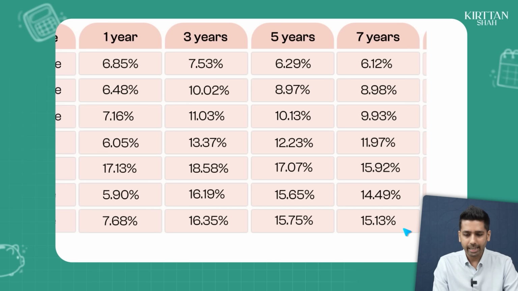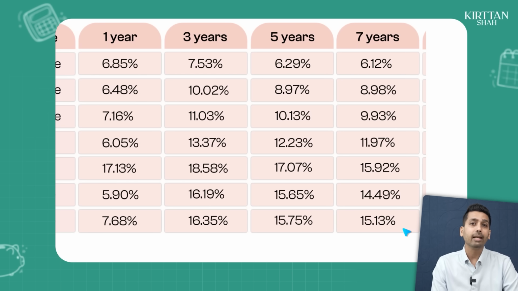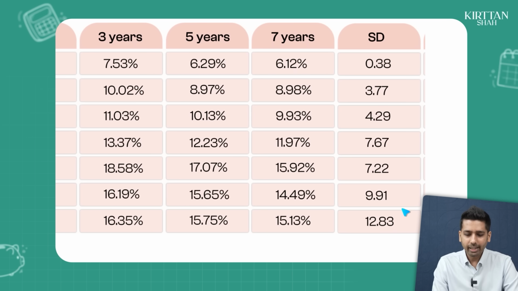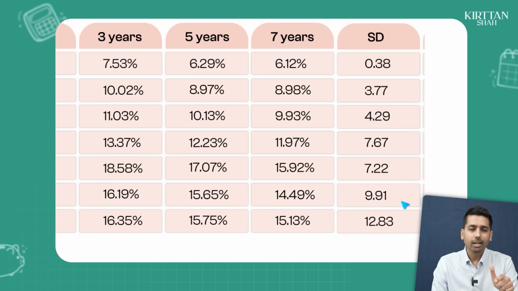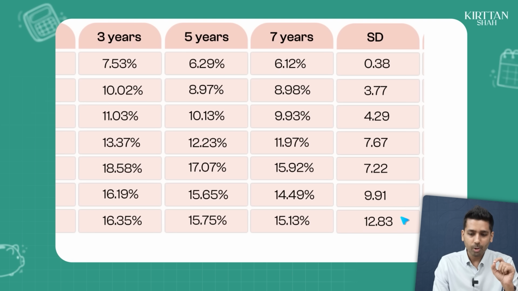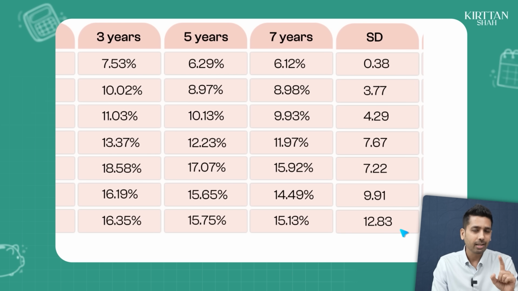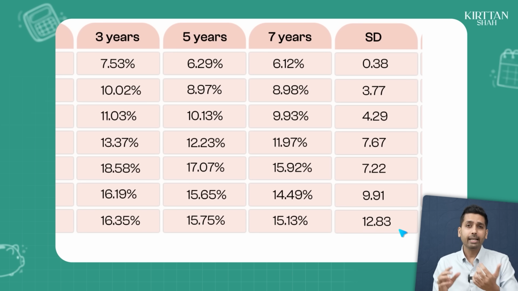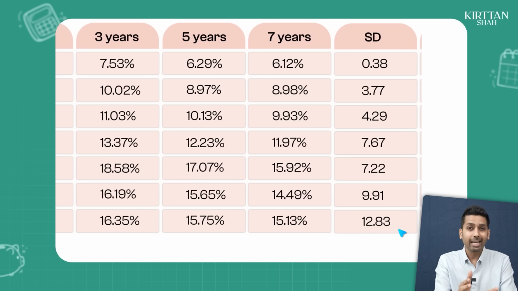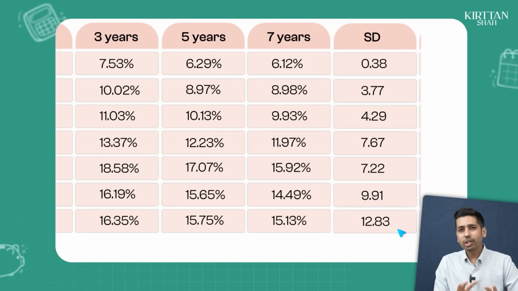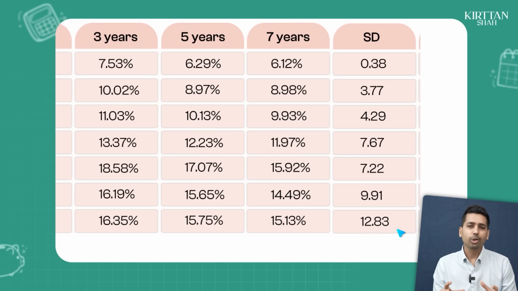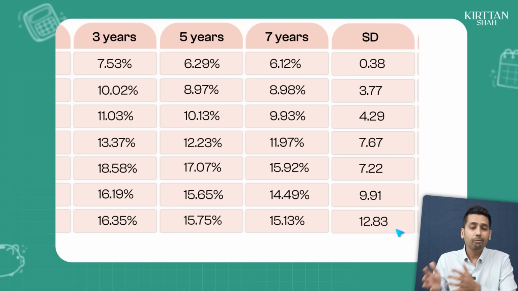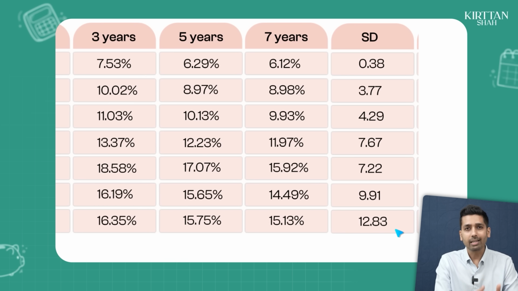So your returns are very similar, where your large cap probably is doing 0.1 to 0.45 better than your aggressive hybrid. But I'll tell you where the entire difference is. The entire difference is in the risk. So when you invest in the aggressive hybrid, you are actually taking 10 standard deviation risk. But when you invest in large cap, you are almost taking 13 standard deviation risk. And when you invest in an aggressive hybrid, you are actually taking 3 units lower at 10. So by reducing your risk, you are probably able to generate almost the same returns that a large cap fund generates. Then why not stay invested in an aggressive hybrid?